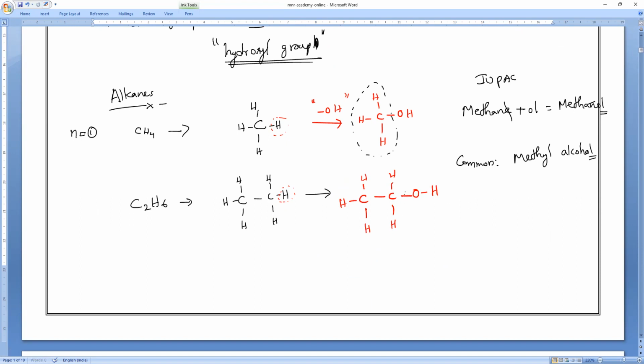What is the alkyl group present here? C2H5. So first, the IUPAC name. What is the IUPAC name? Ethane. The E will be struck off, so that it turns into what? All of you, ethanol. Ethanol.